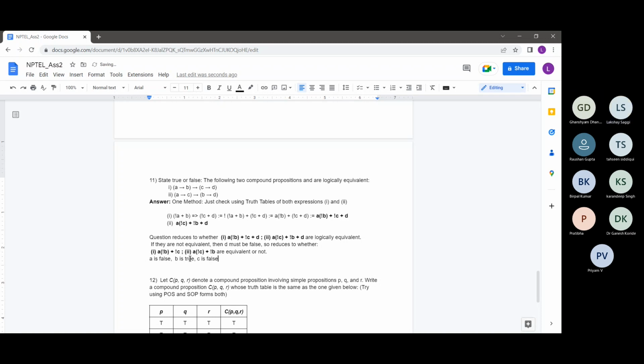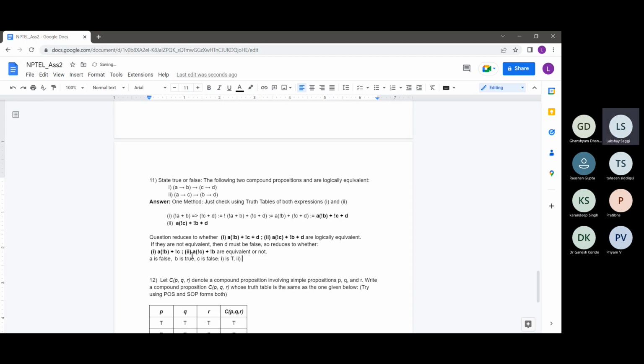In that case, what would happen is the first expression would come out as follows: A is false, so this part would come out to be 0. C is false, so this part would come out to be true. So the first expression comes out to be true. Here what will happen is 1 is true.